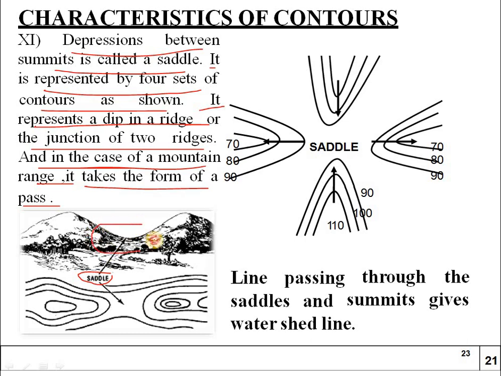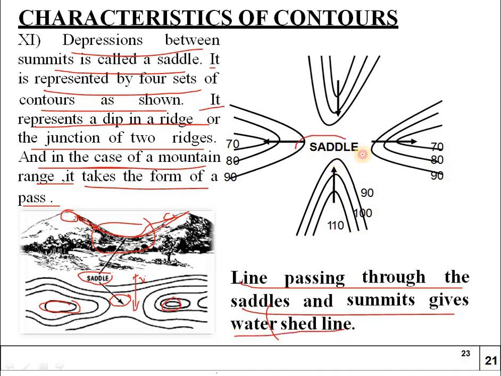This is an example of a mountain. The curved portion which is there is known as the V-gates. That is what we see from the top, known as the top view. And this circle portion comes under here, and these curved circles come under here. This is called a saddle. You can see here the line passing through the saddles and summits gives the watershed line.